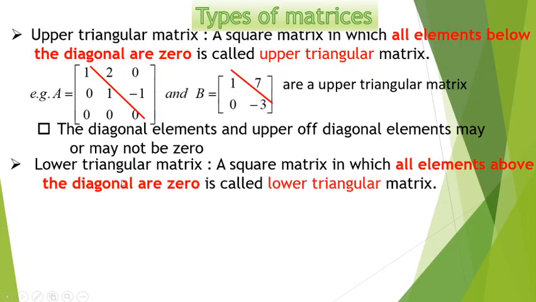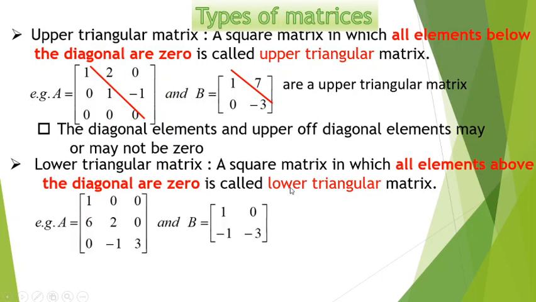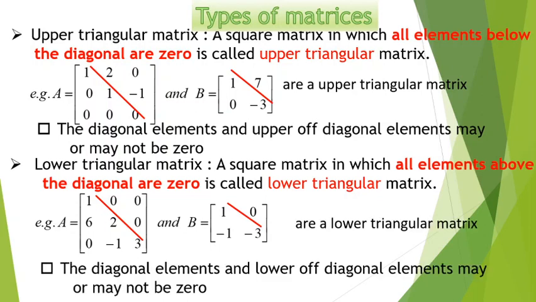Similarly, a square matrix in which all elements above the diagonal are 0 is called a lower triangular matrix. Again, the condition is that the elements in the diagonal as well as below the diagonal may or may not be 0 in a lower triangular matrix.